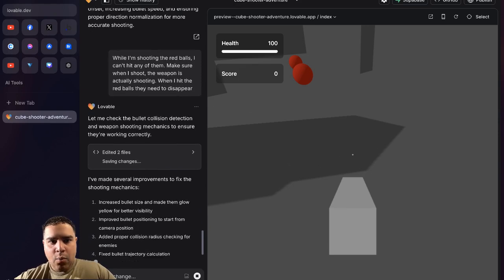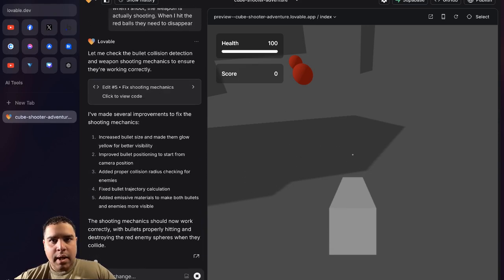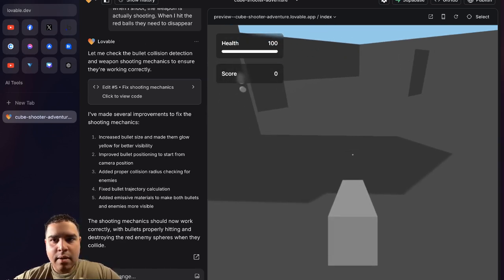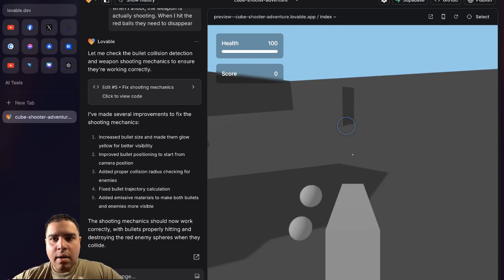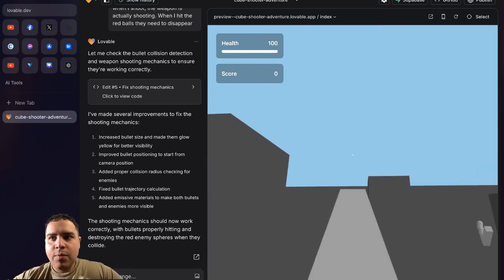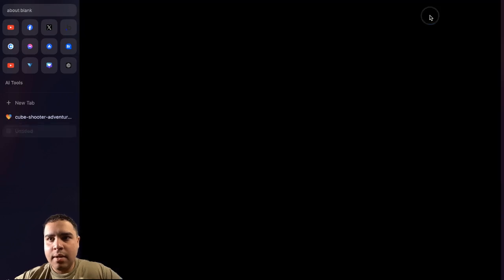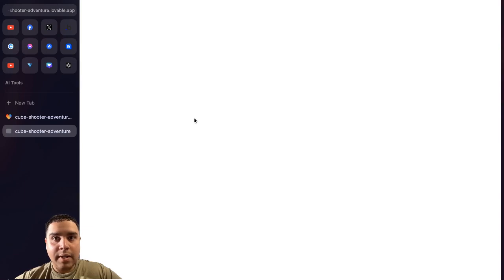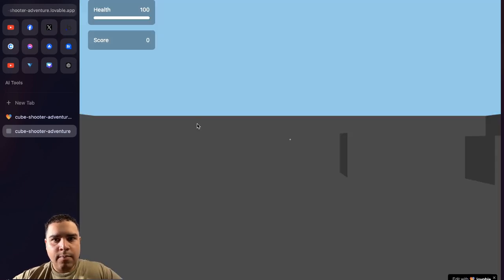Hopefully this update would provide a better experience. Increase the bullet size and make them glow yellow for better visibility. Improve the bullet positioning to start from camera position. Okay, so let's try that. All right, so I'm not seeing. Let's open this on a different browser, on a different tab, I should say.